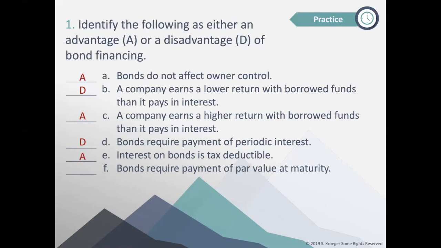F, bonds require payment of par value at maturity. Just like borrowing money, you have to pay the money back at the end. That's what this means. Would that be an advantage or disadvantage? Disadvantage, as opposed to issuing stock. When you issue stock, the company is not required to buy that back at any point. But when you issue bonds, you do have to pay the money back at the end.